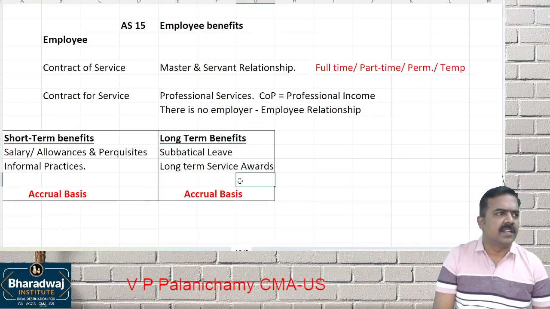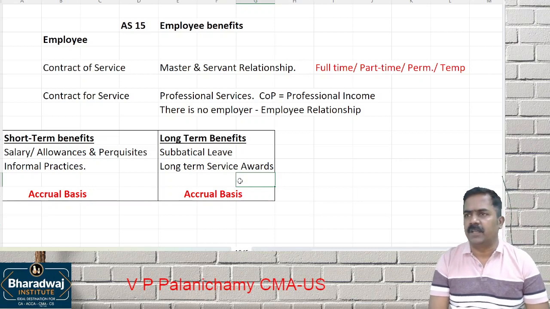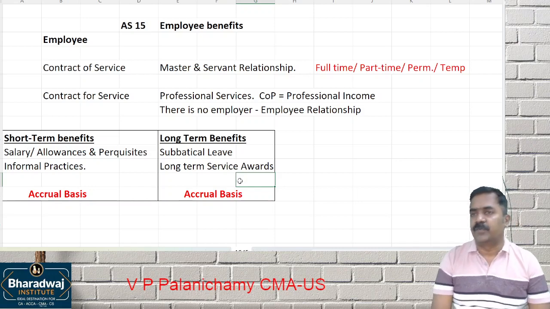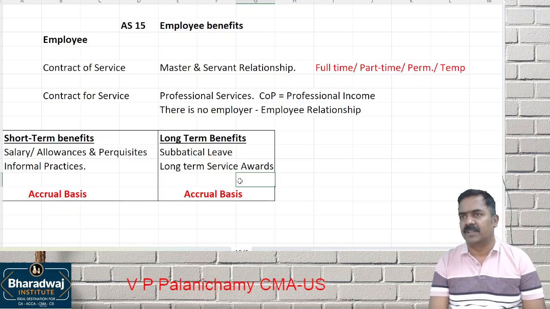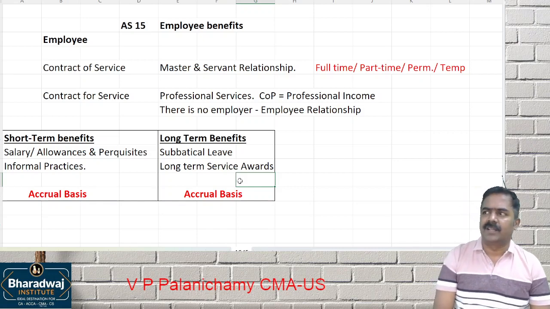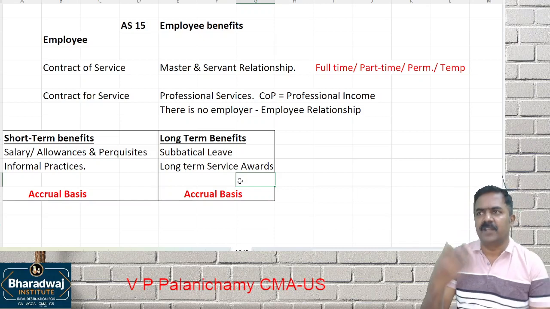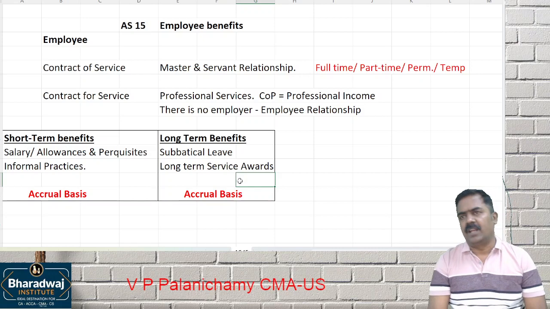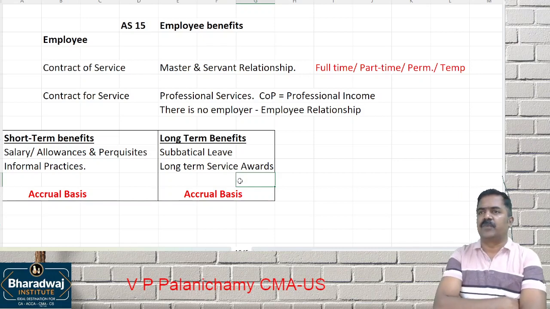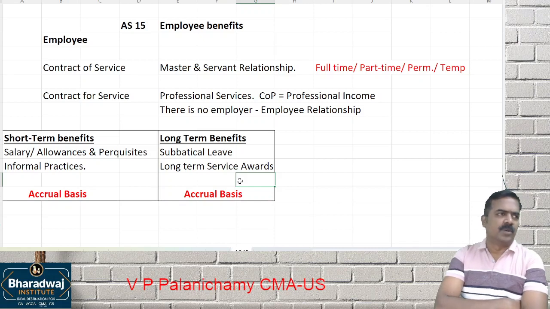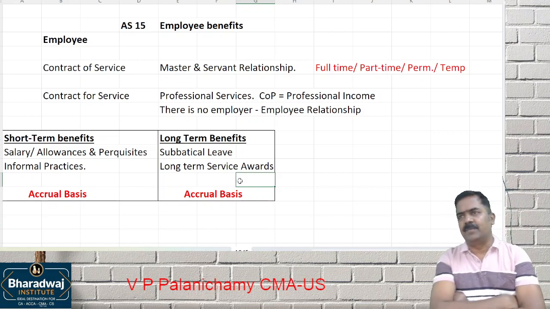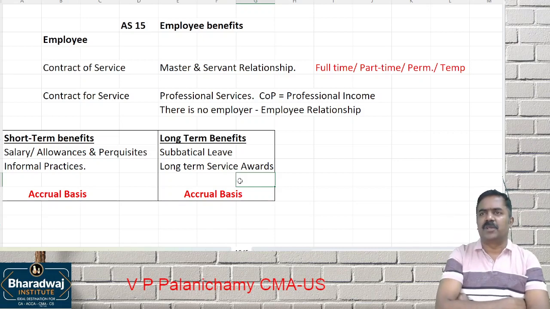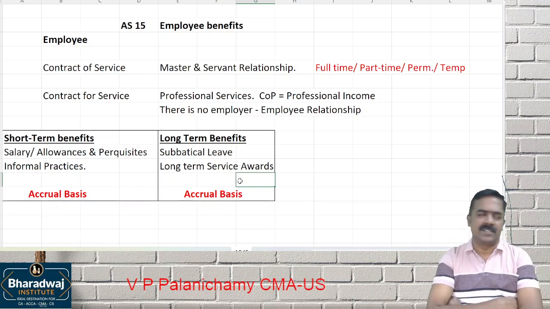See, an employee is eligible for certain benefits which can be carried forward, and taken at any time. For example, leave encashment. You can get the leave encashment while in service. Every year you can get the leave encashment, earned leave. Then otherwise you can carry forward and take it at the time of retirement also. Let it be taken every year or let it be carried forward, ensure that you are accounting on what basis? Accrual basis.